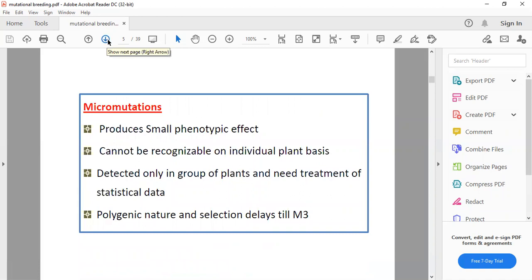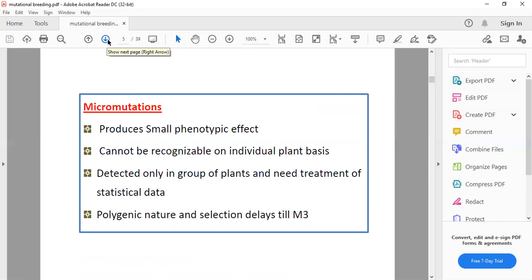In macromutation, you can see a comparatively small phenotypic effect here. It cannot be recognized on an individual plant basis because it produces a comparatively low phenotypic index. So it is not easily recognizable, and individually it cannot be selected on a plant basis. It can be detected in a group of plants with the treatment of statistical data. So we need to go for different statistical tests, such as chi-square or some deviation testing.